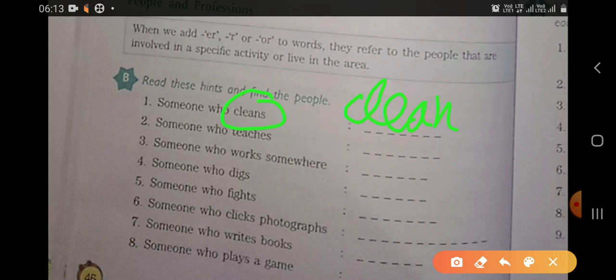Alright. Then the next: someone who teaches. It will become teacher. You see that teaches is there, so we can add only r after removing s, and then it becomes teacher. So I hope you can do this.